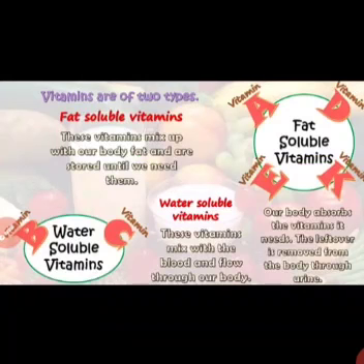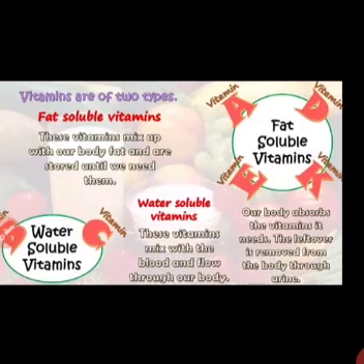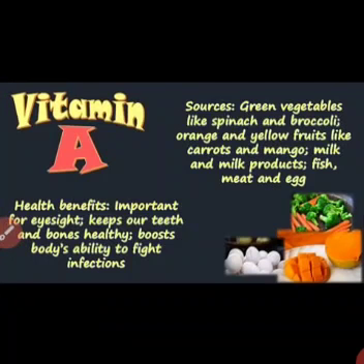Next, the water soluble. The water soluble vitamins are those vitamins which actually mix up with our blood that flows in our body. Vitamin B and C are the water soluble vitamins. Next, we will study the deficiency diseases, what kind of deficiency diseases occur in our body, with the help of these pictures.